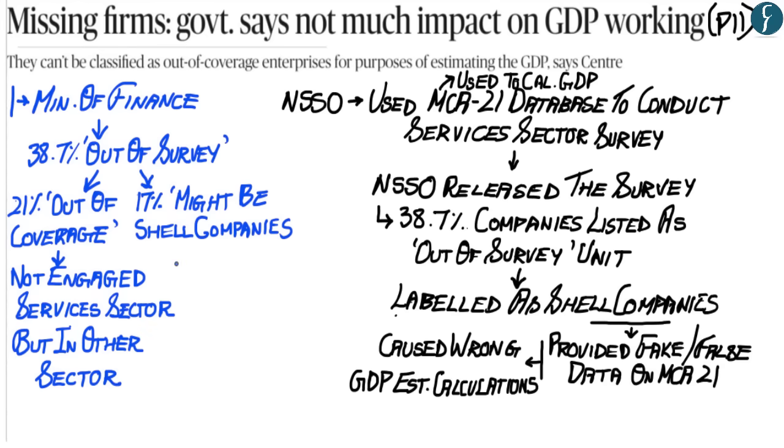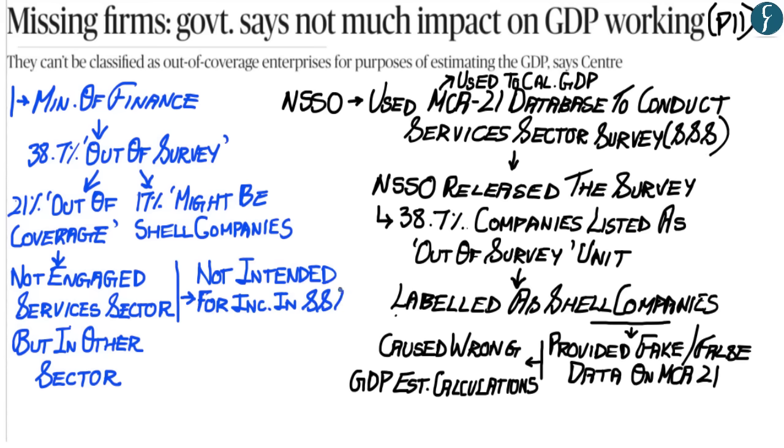Now, since they were not engaged within the services sector, they should not have been included within the NSSO services sector survey. But according to the Ministry of Finance, these 21% companies are engaged in some form of economic activities, either in the manufacturing or the agriculture sector, and therefore they can be included within the estimations of GDP.